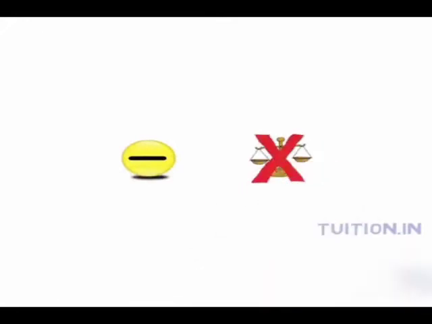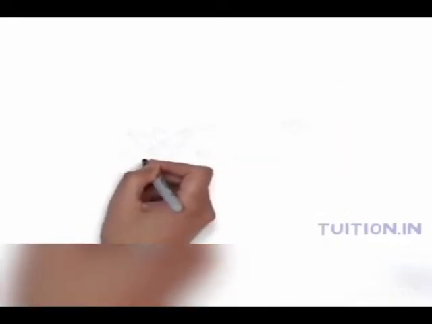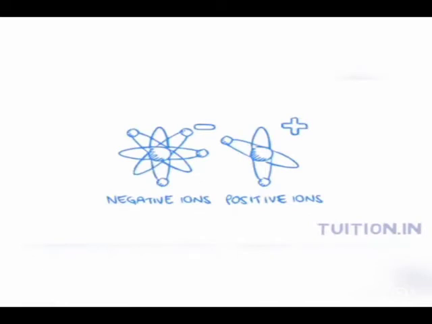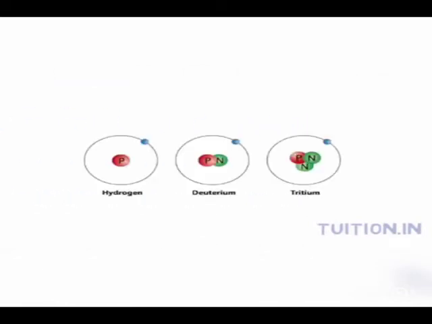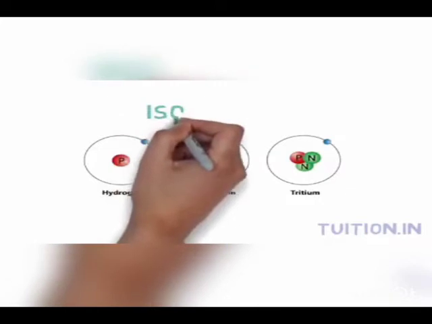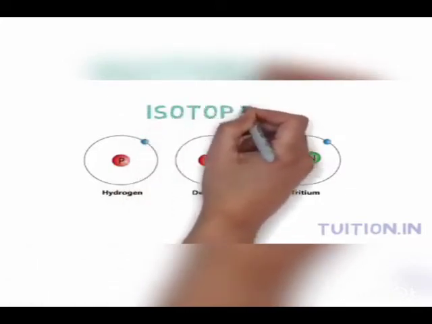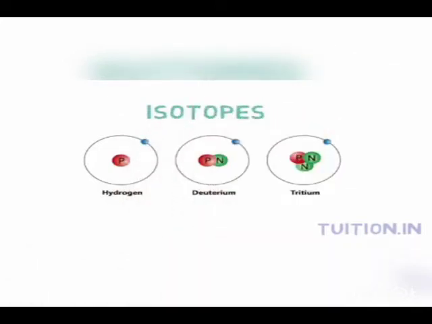In an atom, the number of protons remains constant. Individual atoms can lose or gain electrons to form ions. Atoms of the same element can also have extra neutrons. These are called isotopes. Despite having different neutron counts, isotopes retain their element's chemical properties because the number of protons remains constant.